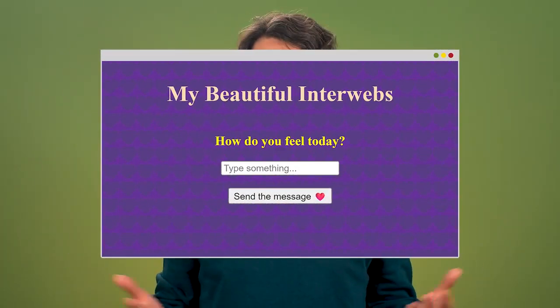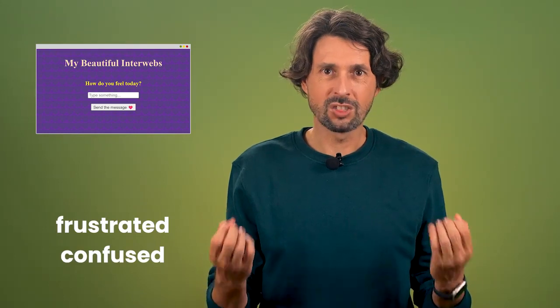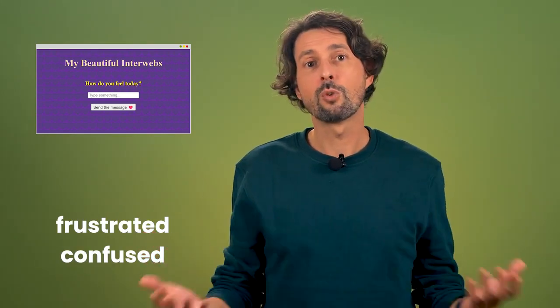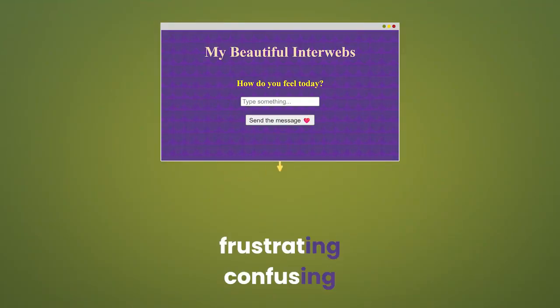How about ing? Now, imagine you are looking at a website that's not very good. How do you feel? Frustrated? Confused? The website is making you feel these things. We can use ing adjectives to describe the website. This website is really frustrating. I find this website very confusing. They need to redesign it.